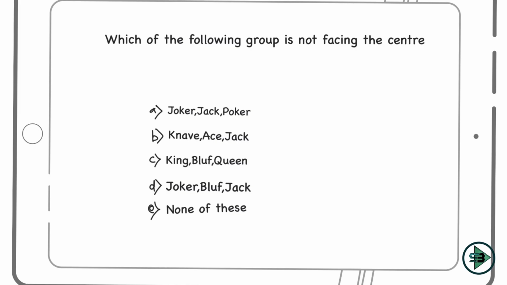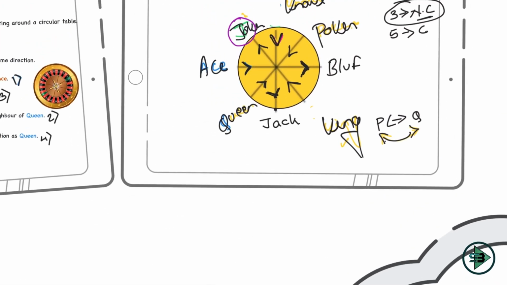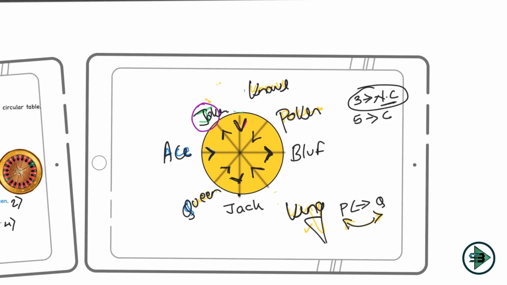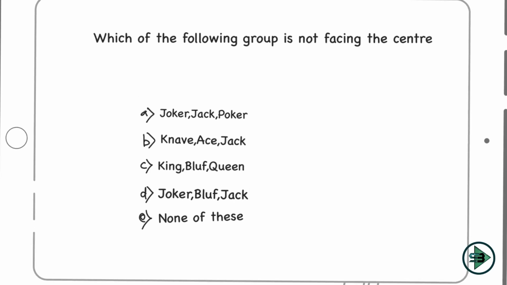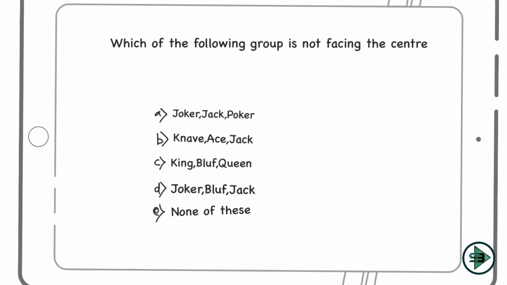So once you get the puzzle answering the next question that I get is this. Which of the following groups is not facing the center? So I know 3 of them were not facing the center, but who are those 3? So let's go on to our puzzle, and this is what we get. So who all are not facing the center? We have 3, which is jack here, joker here, 1, 2, and then bluff. Okay, jack, joker, and bluff are not facing the center. So let's come here. Do I have an option which is saying jack, joker, and bluff? Yes, jack, bluff, and joker, which is my option number D. Okay, and that is the answer to this.